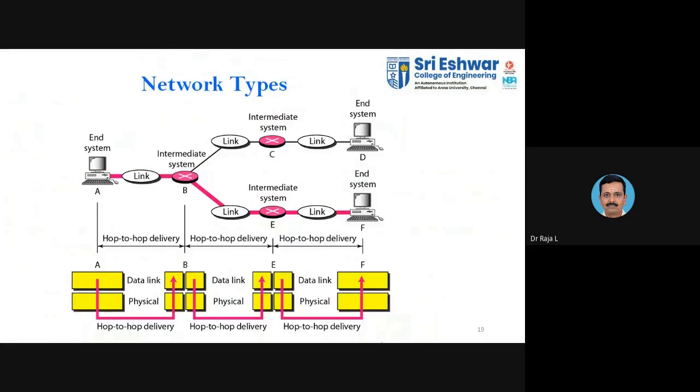The third one is the network layer. Here we will have different cases. As you know, you will have hop to hop delivery. Hop is the distance between two nodes. Here you have the intermediate system, here you have the end system. The distance between these two is said to be a hop. The hop to hop delivery will be taken care of.